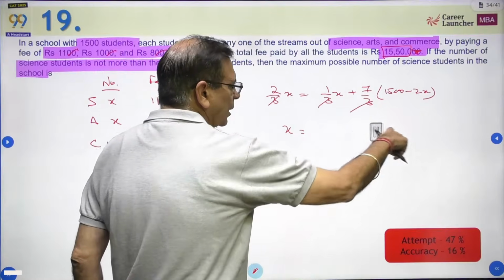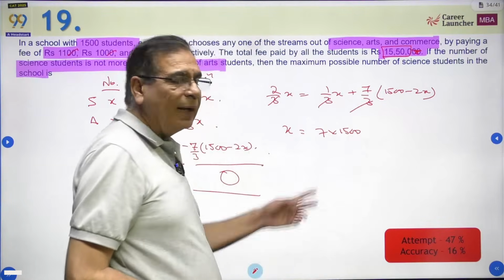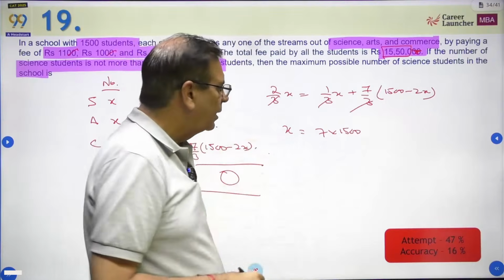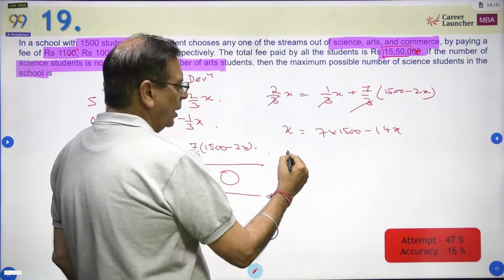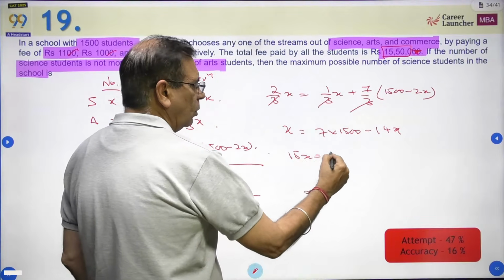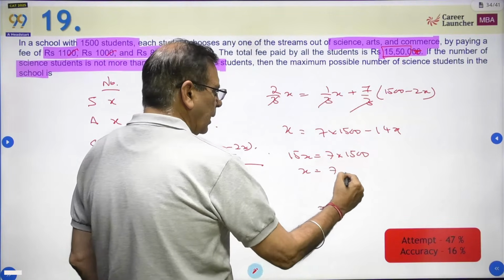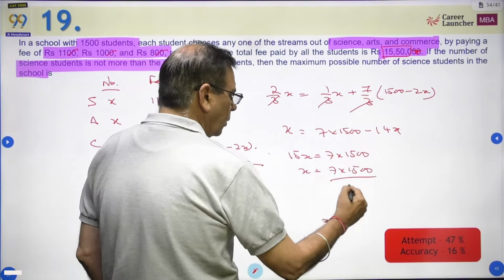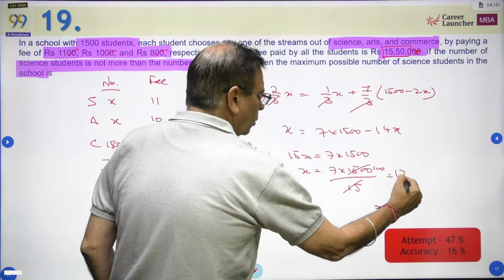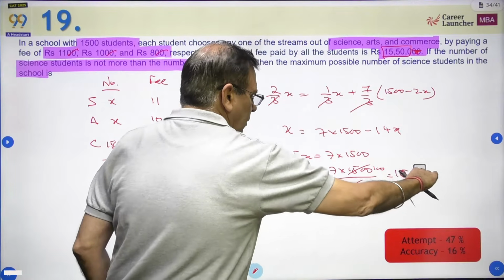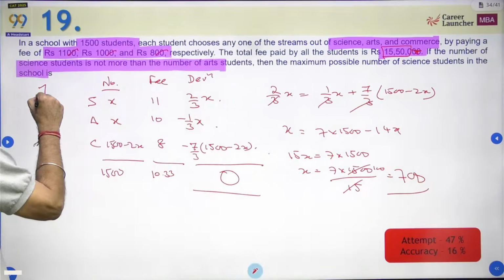I am not in the habit of this, you told me to, but normally I just write it like this. I don't write the calculation. I do the calculation always in the last step. Minus 14x. Okay, so what does that mean? 15x is equal to 7 into 1500, or x will be equal to 7 into 1500 upon 15. x equal to 700. Okay, the answer should be 700.